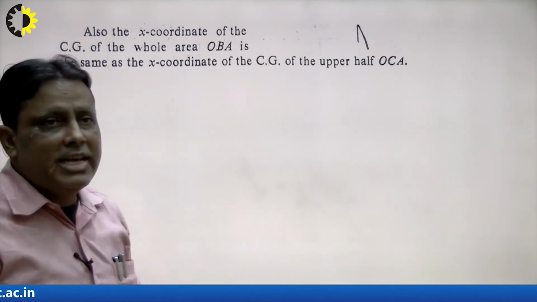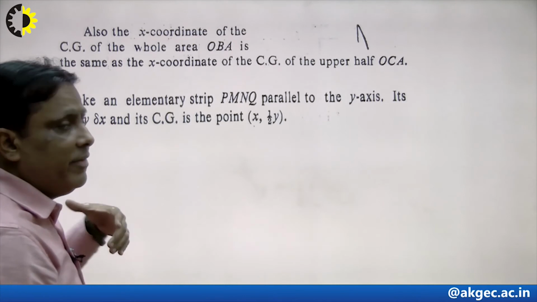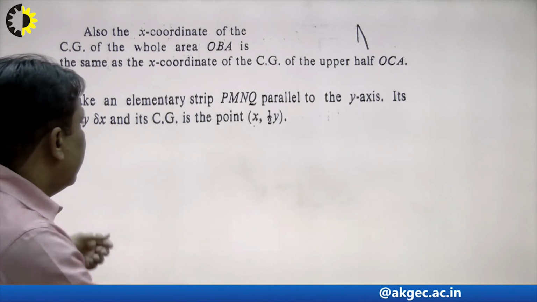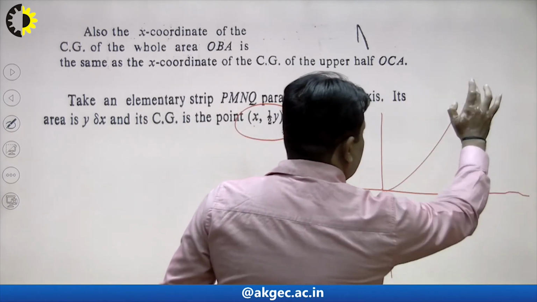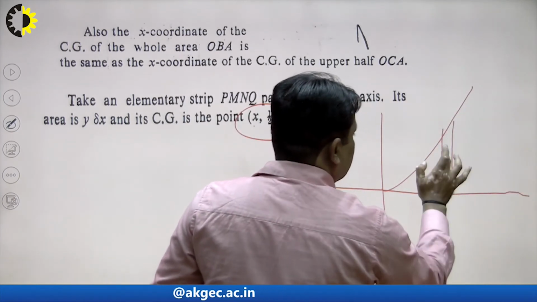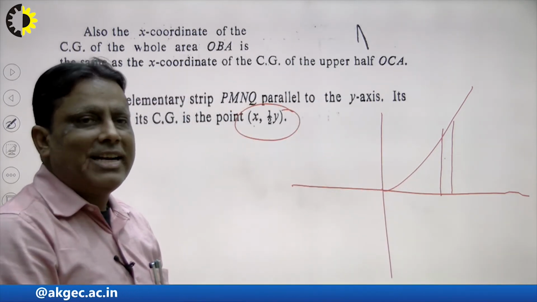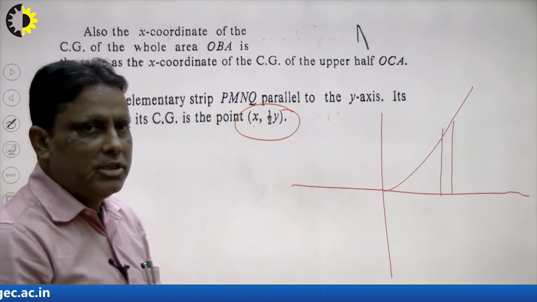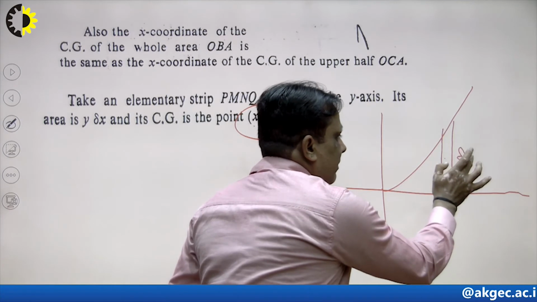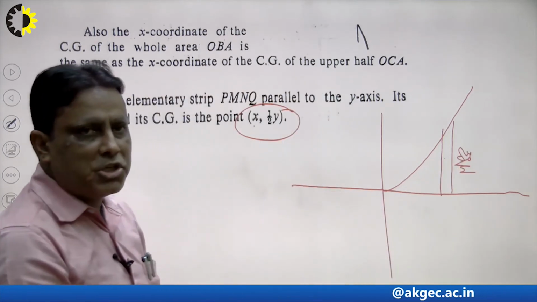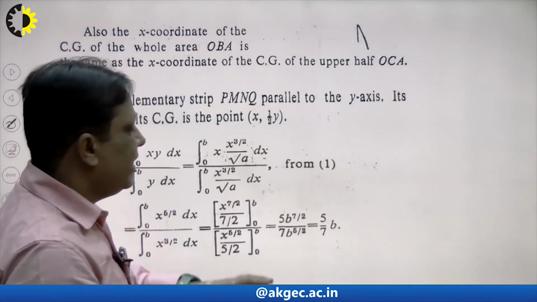First of all, we calculate here the x coordinate only. So first of all I write the center of gravity and consider an elementary strip. I consider it here, and this strip is parallel to the y-axis. We know that in a homogeneous system the center of gravity lies at half, L by 2. So this will be the y coordinate, and there will be delta y by 2. That means the center of gravity of this strip lies in the middle. So how to calculate, we see very carefully.